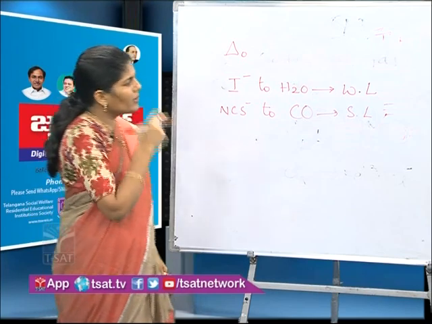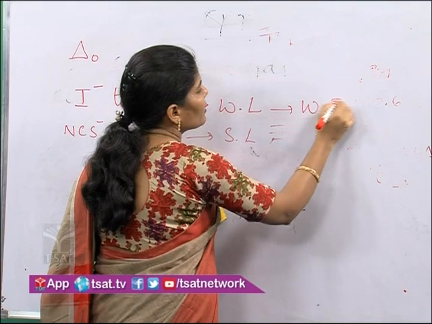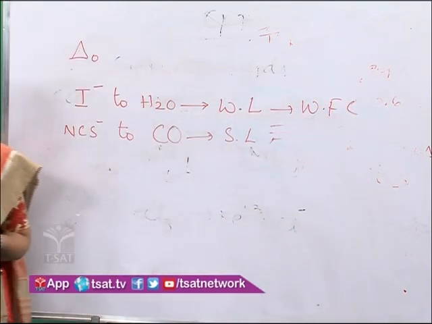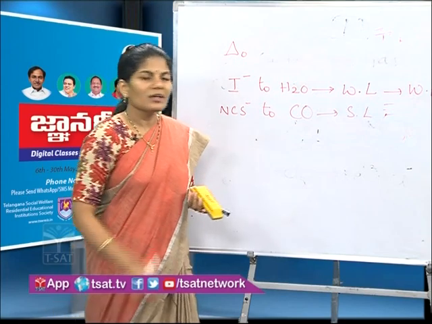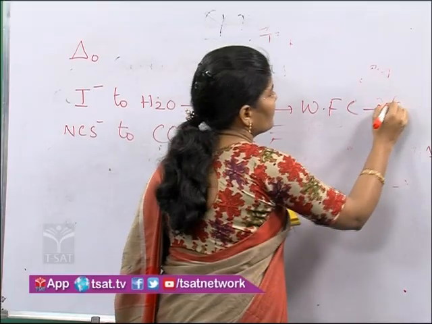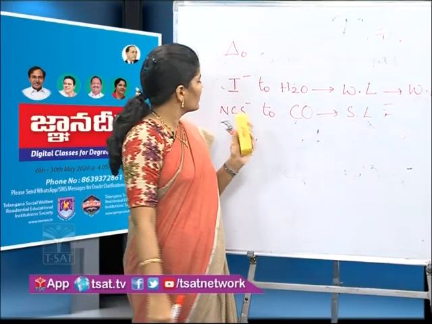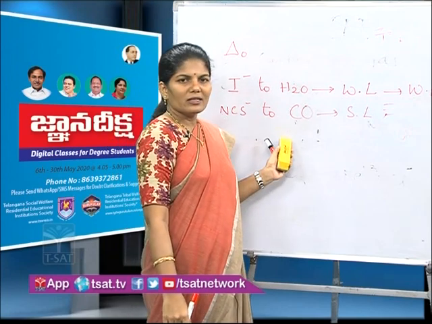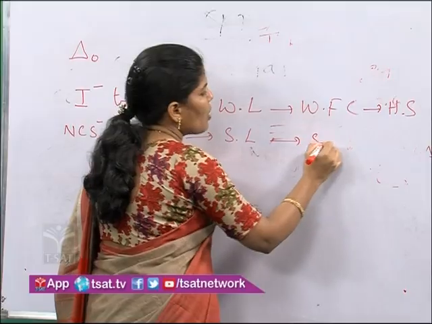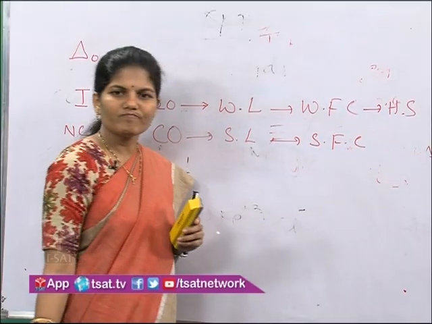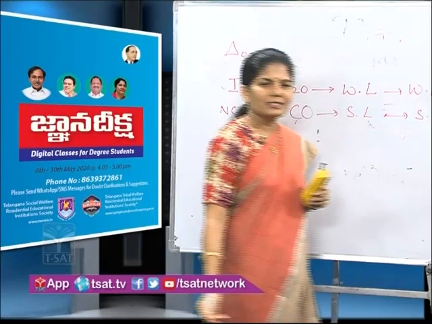In the presence of weak ligands, the complexes are called weak field complexes, and they are also called high spin complexes. Now coming to the strong ligands, if they are present in the complex, those are called strong field complexes, and they are also called low spin complexes.